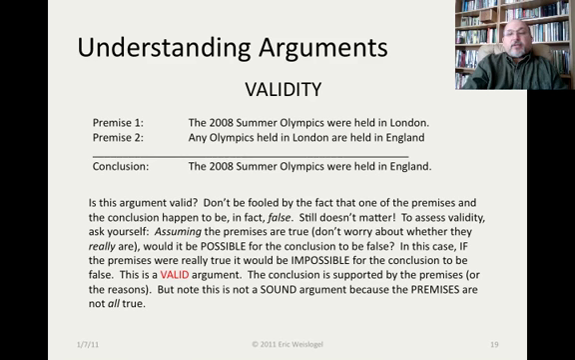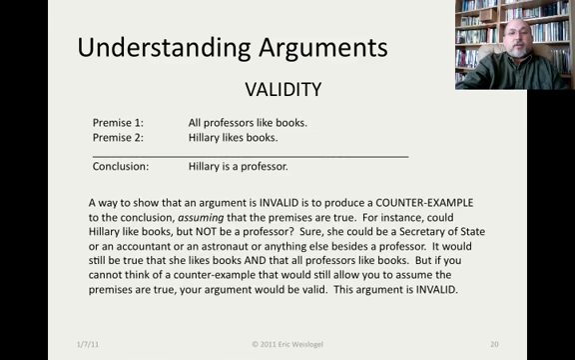That makes this a valid argument. The conclusion is supported by the premises or the reasons. But note, this isn't a sound argument because the premises are not all true. The first premise isn't true. So we don't have to accept the conclusion. We just have to look at the relationship between the propositions in the premises and the conclusion. If the premises were true, the conclusion would have to be true. That makes this a valid argument.